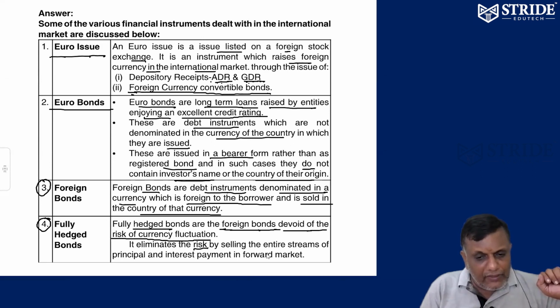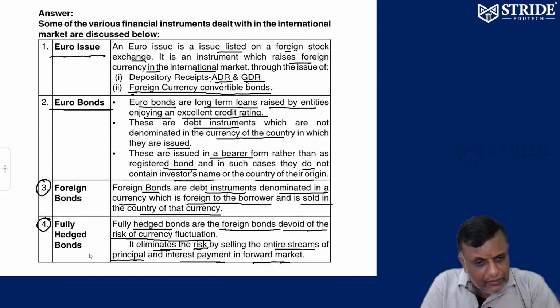It is going to eliminate the risk by selling the entire streams of principal and interest payment in the foreign market. So it is eliminating risk. Fully hedged means loss in one area is compensated by the profit in the other area. That's called hedging. There is no risk of currency fluctuation at all.